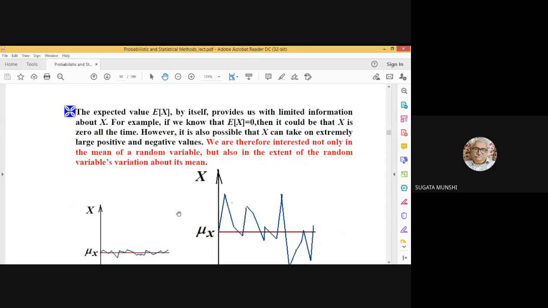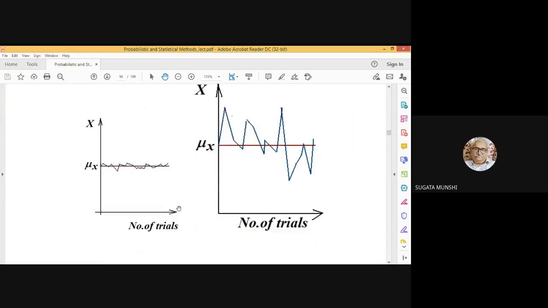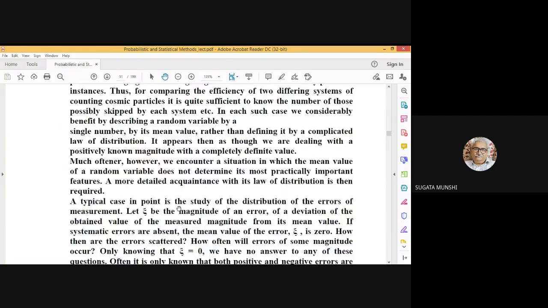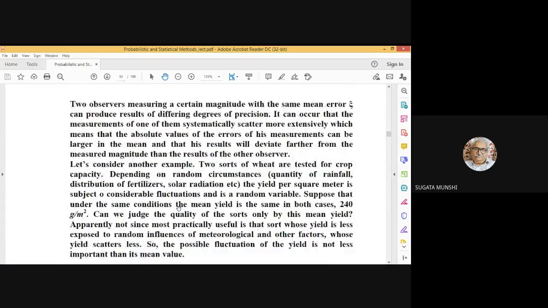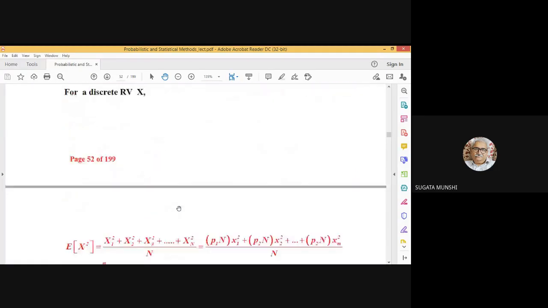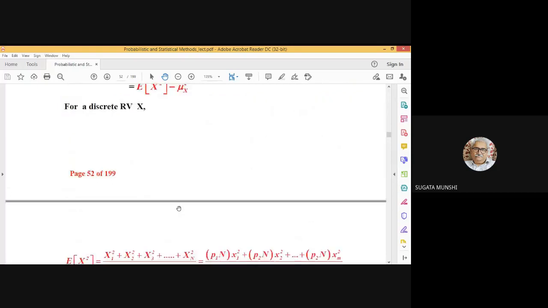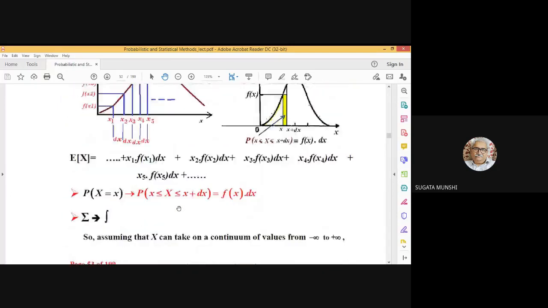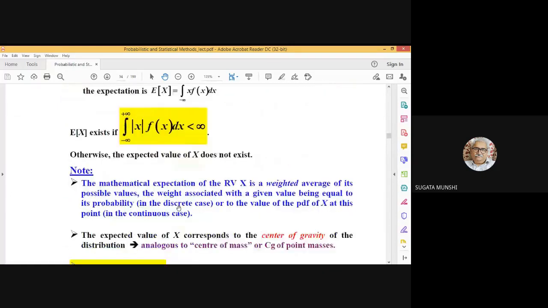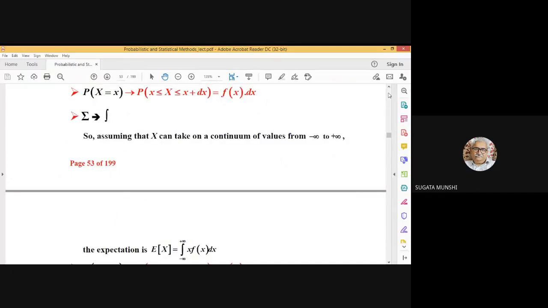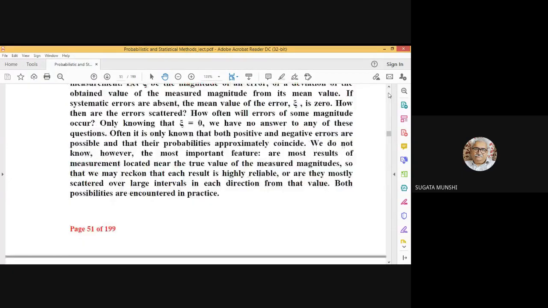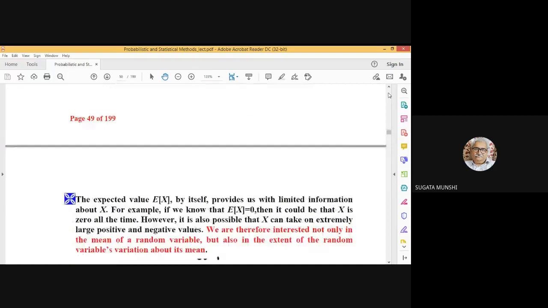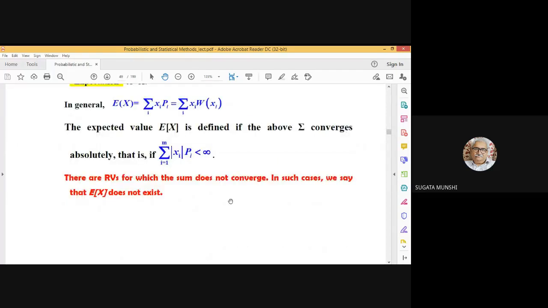Now, before going on to the variance, expectation of the random variable capital X, does it characterize the random variable completely?